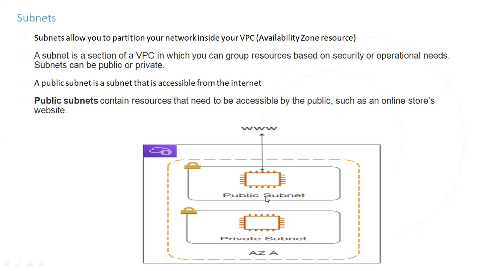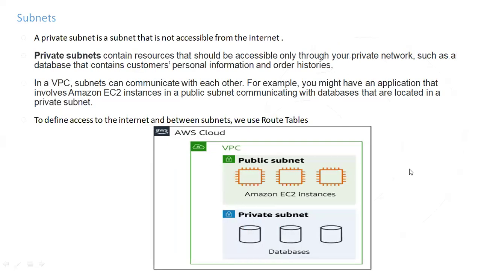So what is a public subnet? A public subnet is a subnet that can be accessible from the internet, and a public subnet contains the resources that need to be publicly accessible. A private subnet is a subnet that is not accessible from the internet. So what is a private subnet? A private subnet is a subnet that is not accessible from the internet. It contains the resources that should be accessible only through your private network, such as a database that contains customer personal information and order histories.